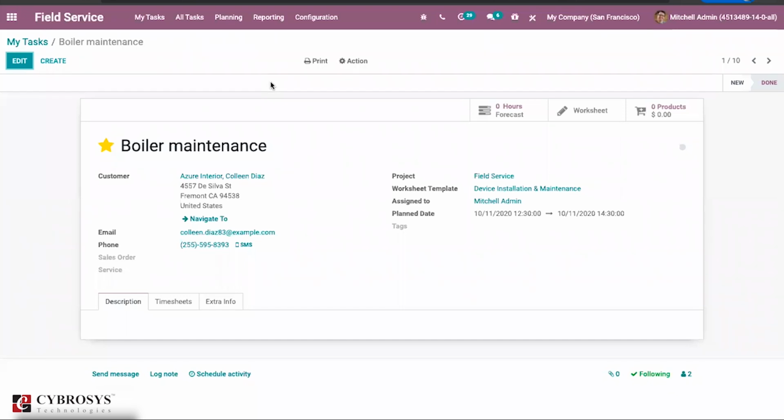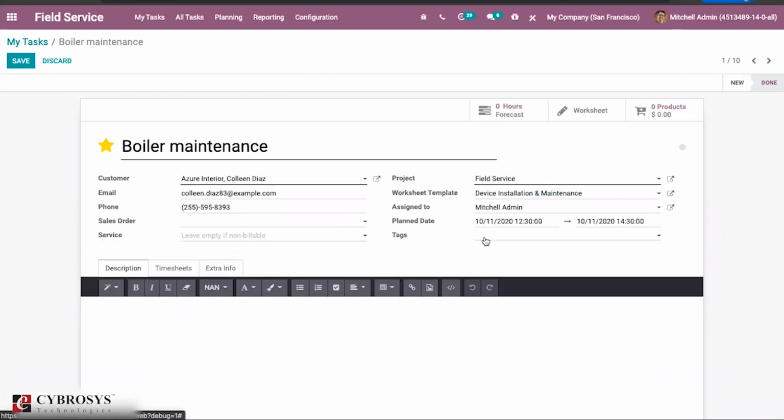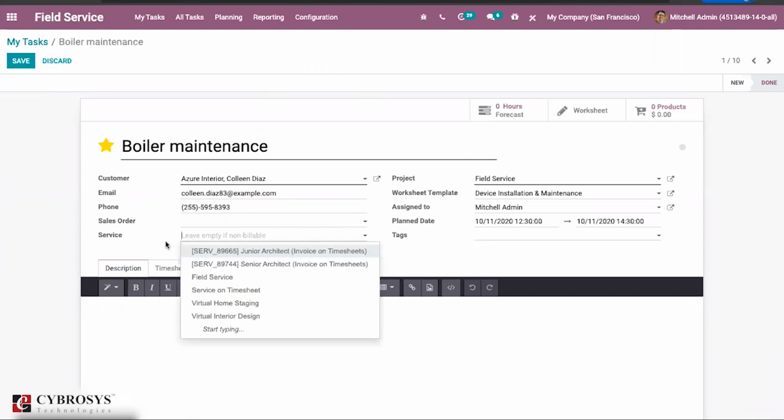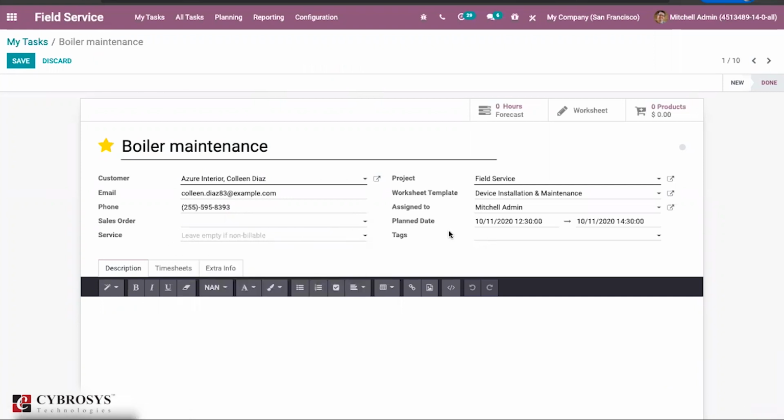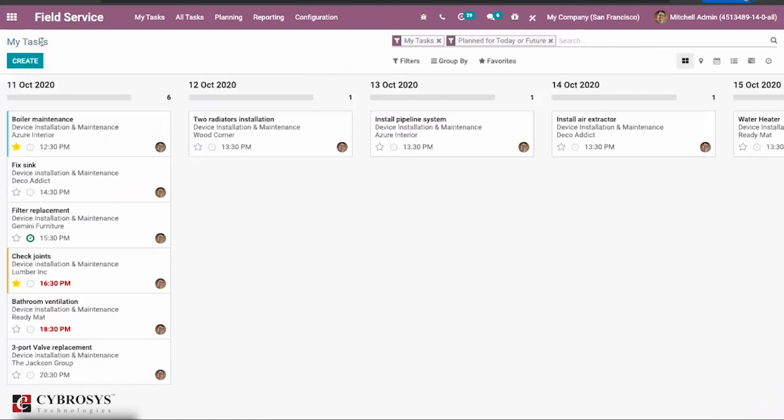Then you can provide a tag in the field service for a particular project, as normally field service is a project. Based on that you can provide a tag here, to show which service it belongs to. Small changes have been brought here. Then activity schedule in list view is available.